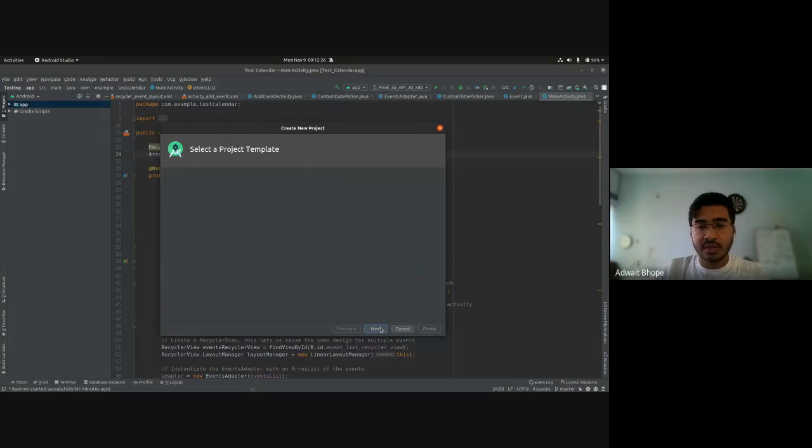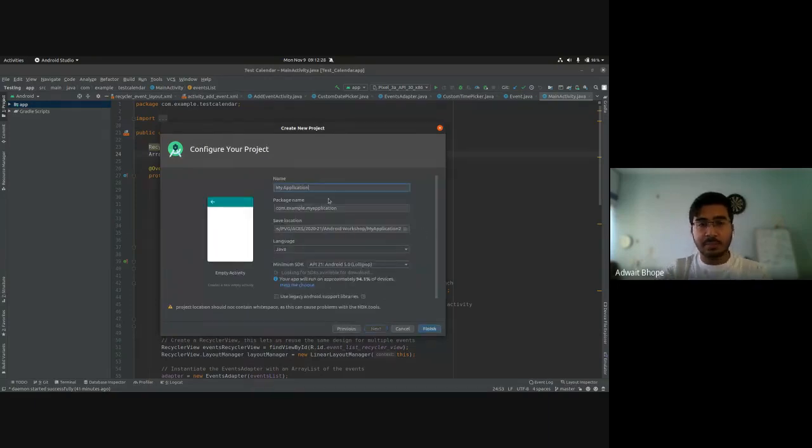So click on next after selecting empty activity. Type in a name for your application. I'm going to call it Helpful Calendar. A package name would appear automatically. Select a save location. The default language would be Kotlin over here. Change it to Java. And the minimum SDK, change it to API 21, that is Android 5.0 Lollipop.